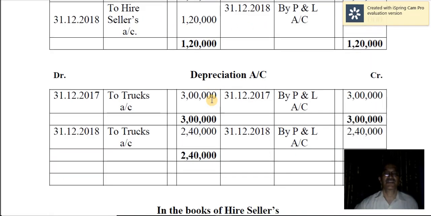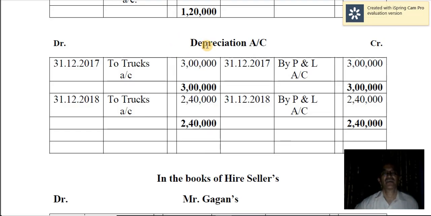Come to depreciation, it's also a nominal account. When you charge depreciation, the depreciation account is debited, and the asset, here truck account, is credited. Truck account balance is reduced to the extent of depreciation, that is 3 lakh. So this is the depreciation for the first year, closed by transferring to profit and loss account. As a result, depreciation account is closed for the first year, that is 2017.